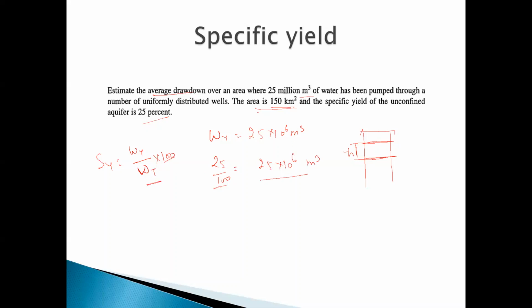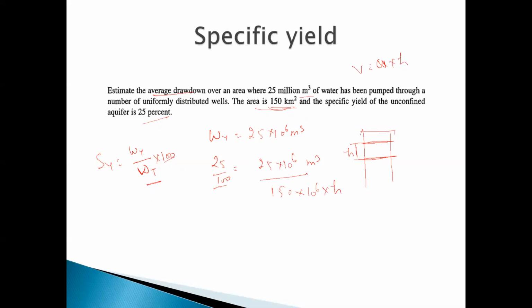Total volume here is given by area: volume is equal to area into height. The area is 150 square kilometer. We need to convert it into meters. 1 kilometer is 1000 meter, and here it is square kilometer, so this will be 10 to the power 6.